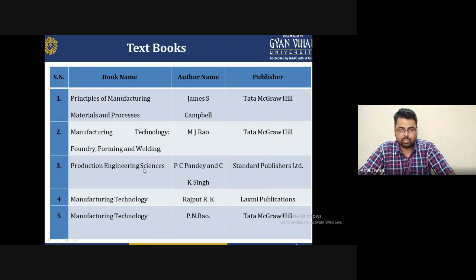Production Engineering Science, that is by P.C. Pandey and C.K. Singh, published by Standard Publishers Limited. Fourth is Manufacturing Technology written by R.K. Rajput, published by Laxmi Publications. And fifth is Manufacturing Technology by P.N. Rao, published by Tata McGraw Hill. So these are the books I am giving you for reading and to understand the manufacturing technology series. You will prepare from such books.